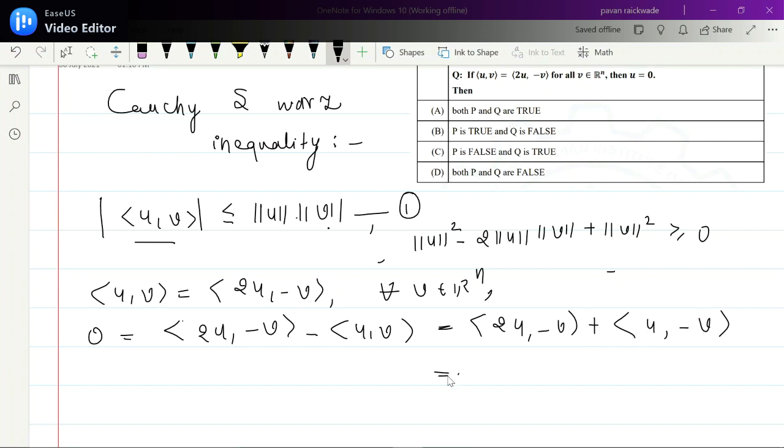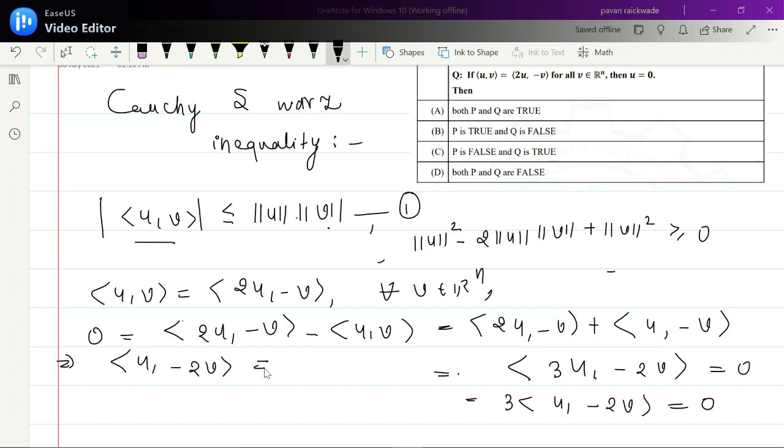Now if we add, 2u minus u is u, so this becomes the inner product of u minus v, v, and this is 0 for all v. Also I can write this as the inner product of u minus 2v, v equal to 0 for all v.